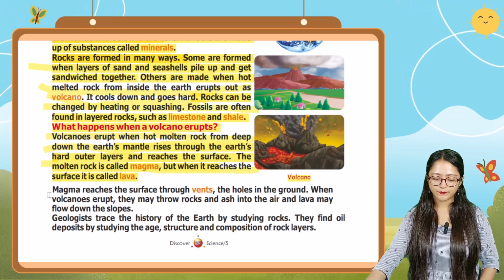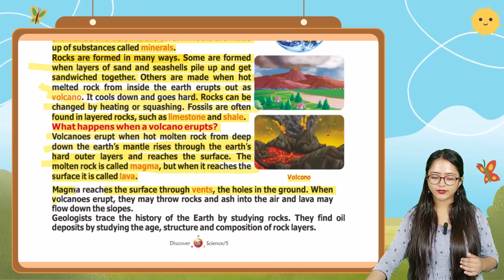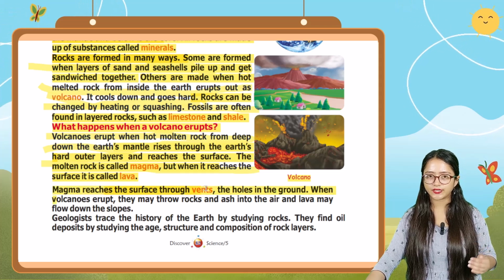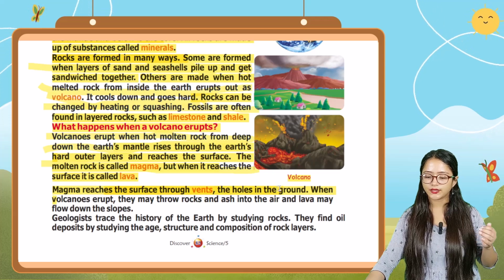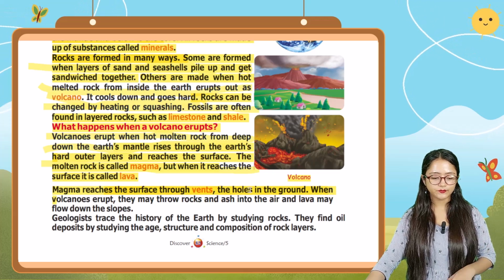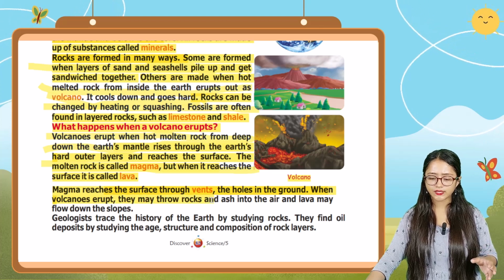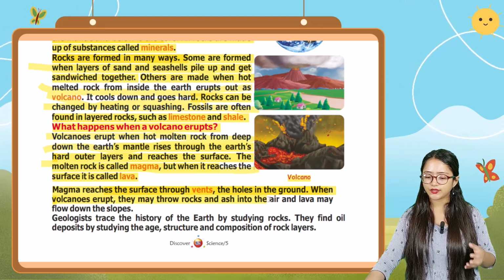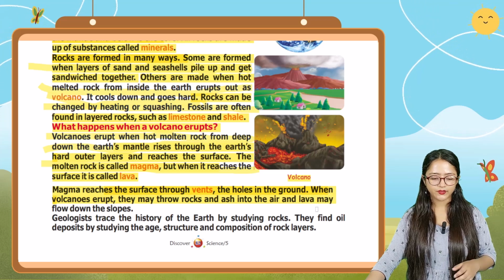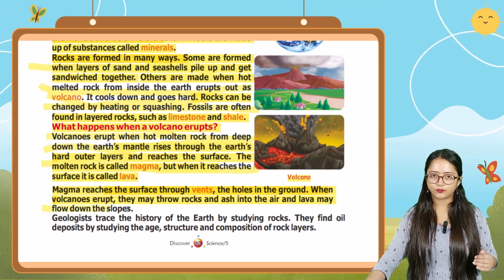Magma reaches the surface through vents, the holes in the ground. When volcanoes erupt, they may throw rocks and ash into the air, and lava may flow down the slopes.